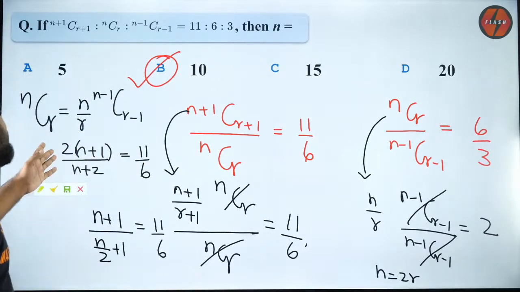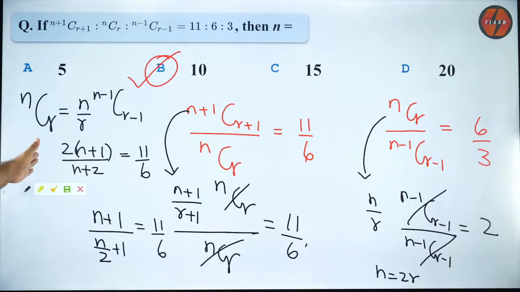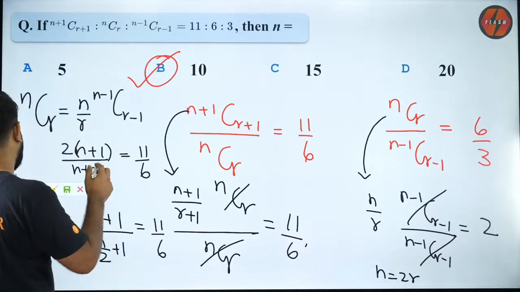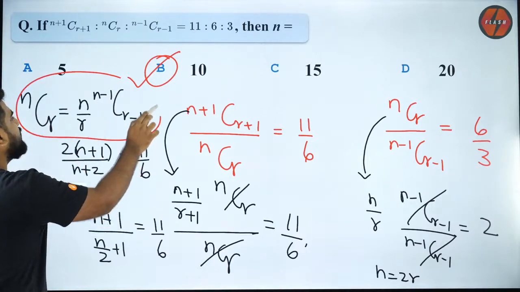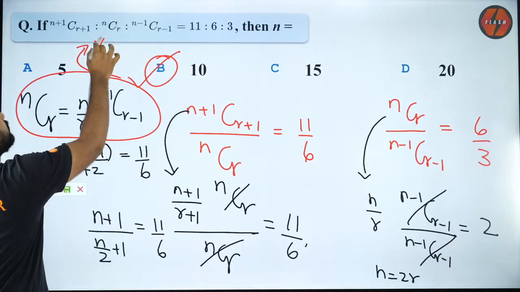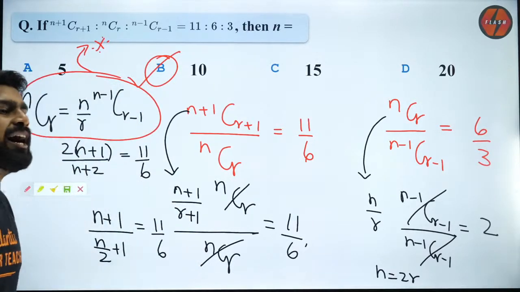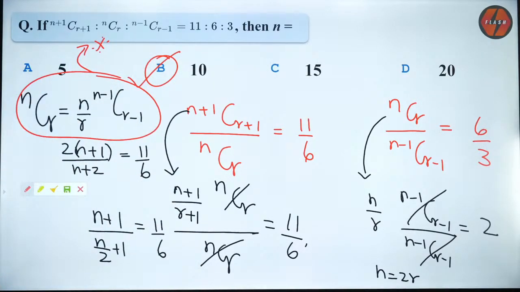Your n will come out to be 10, because if you put 10 you will see it satisfies. Very simple. Look at how easy it was because of one single property. The property is given over here. This is the property you have to remember. If you knew this, it was a laddu question. Are you all clear? Shall I move forward, guys?